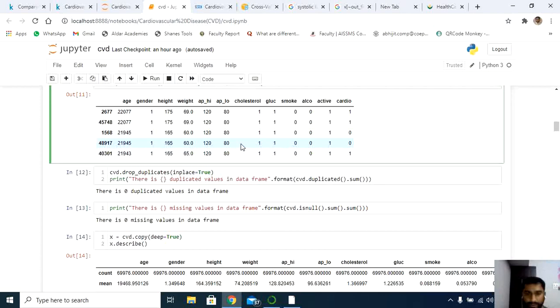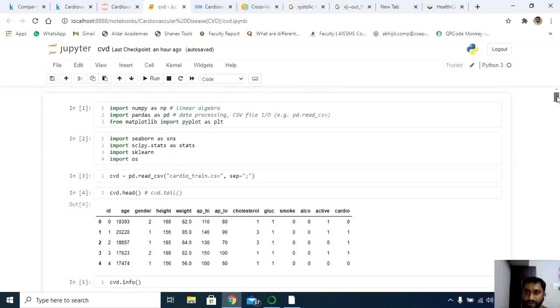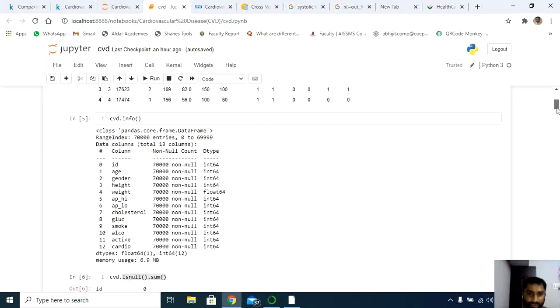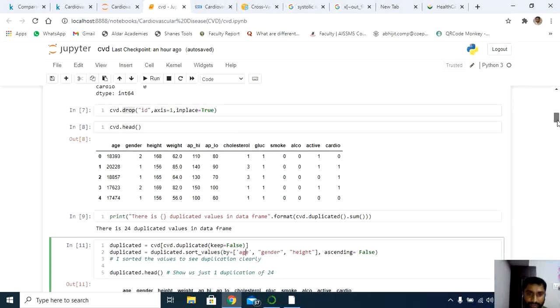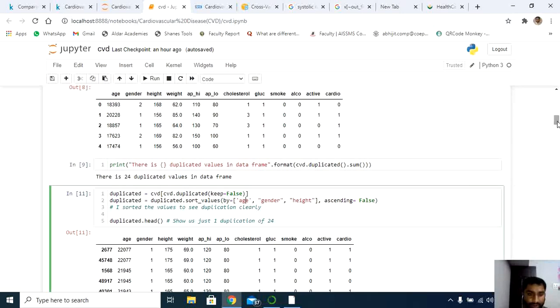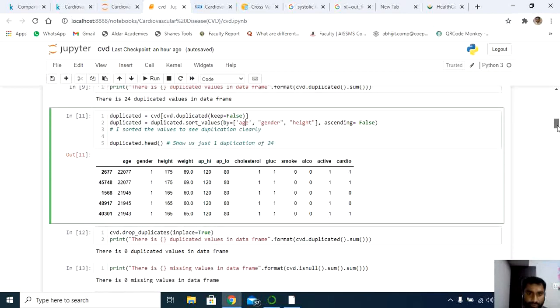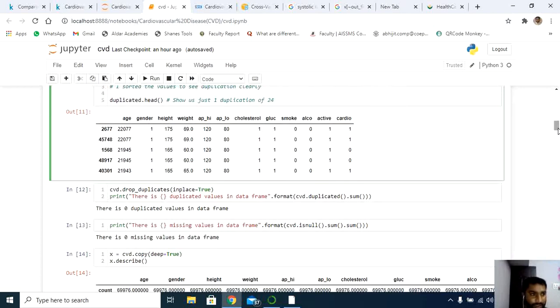Tableau Prep. Tableau Prep is also one of the best tools in the world for data mining. Python you can also use, but the problem with Python is, if you are using pandas, pandas will work fine till 200 GB. So when the data exceeds more than 200 GB, we need to migrate to some other library like Dask or PySpark.